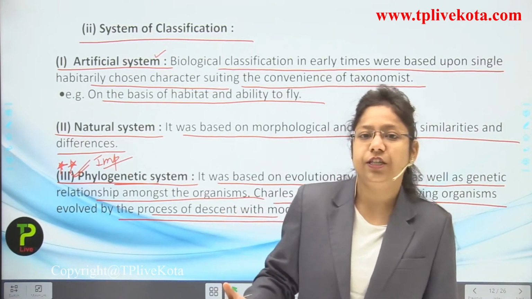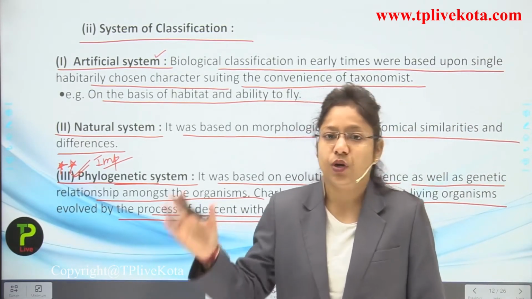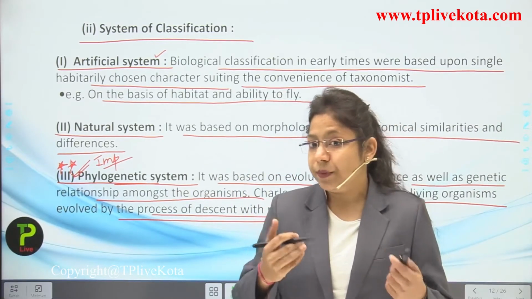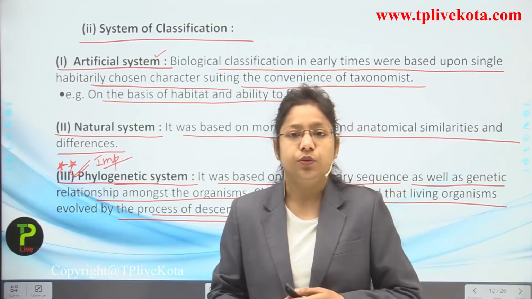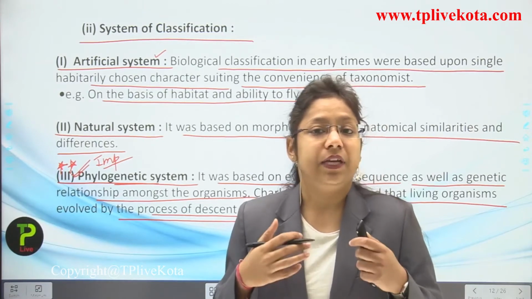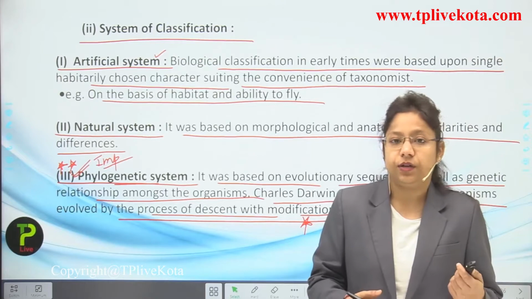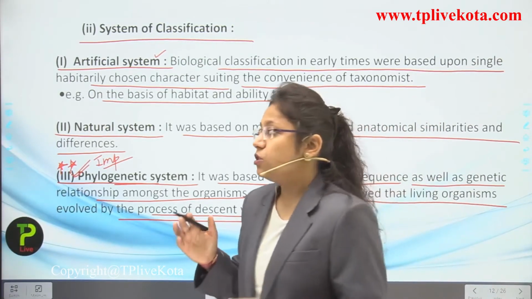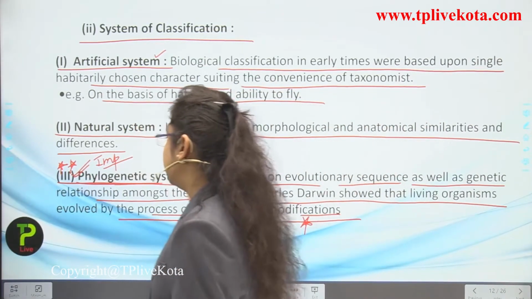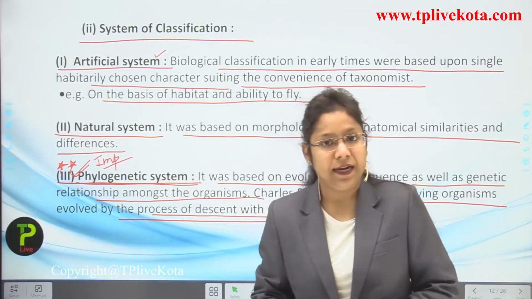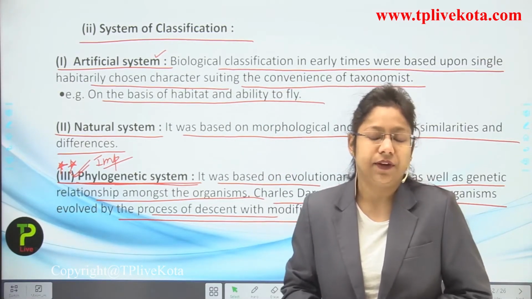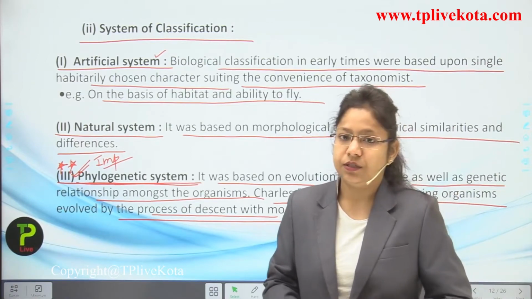According to the modifications, we should compare what new features have arrived and what were the primitive ones, and then we will do the taxonomical hierarchy. We cannot only just see the organism or depend on its habitat for its classification. So nowadays this phylogenetic system of classification is applied, and this is the best method to classify each and every organism present on our planet.